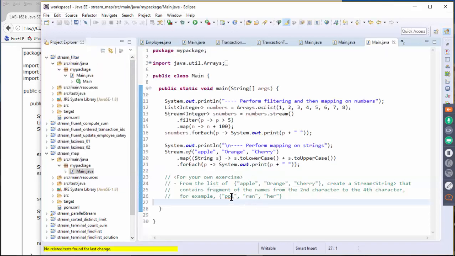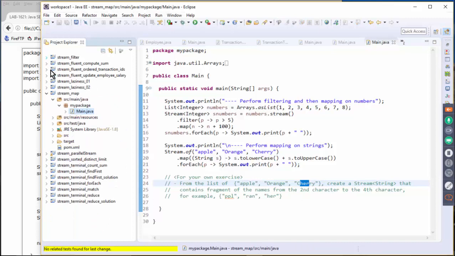Okay. All right, so for your exercise, I want you to create a list of apple, orange, and cherry, and create a string that contains a fragment of the names from the second character to fourth character. So I want you to extract this PPL from apple, and RAN from orange, and HER from the cherry. Okay, so that's the exercise.